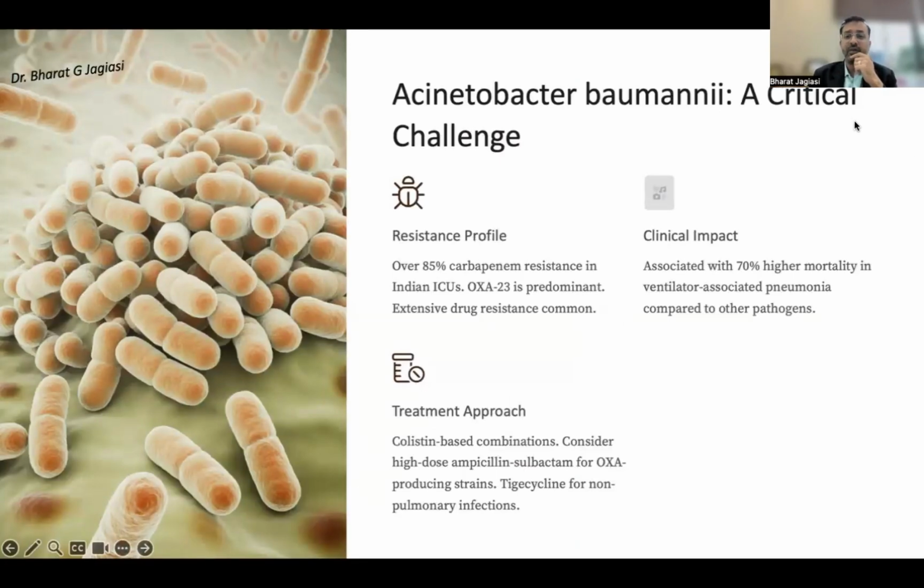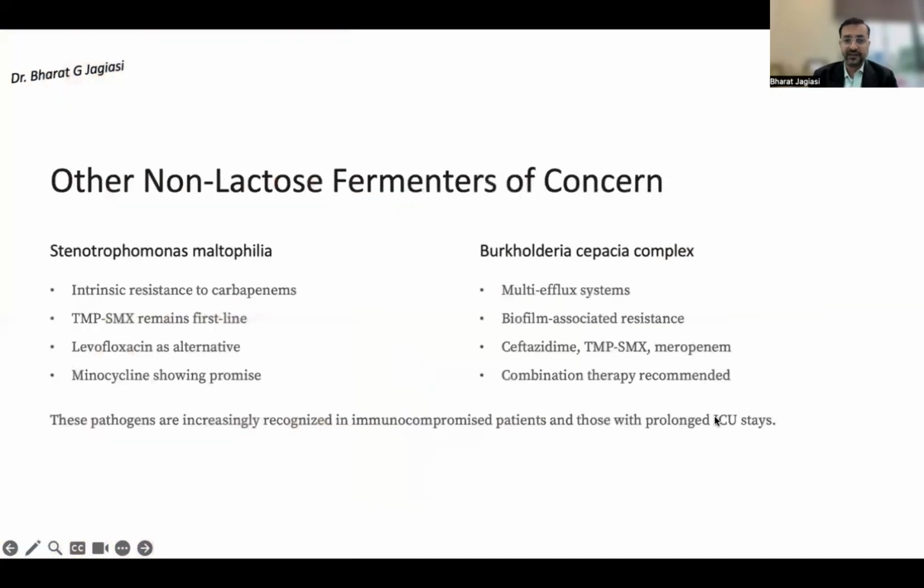When it comes to Acinetobacter, a critical care challenge, 85% of them are carbapenem resistant, and they have a very high mortality of 70%. For treatment in those cases, we can look into colistin-based combinations, and we consider a high dose of sulbactam. Sulbactam as a standalone drug is not available, so we most commonly use a combination of ampicillin and sulbactam to target this, and we can use tigecycline for non-pulmonary infections in these cases.